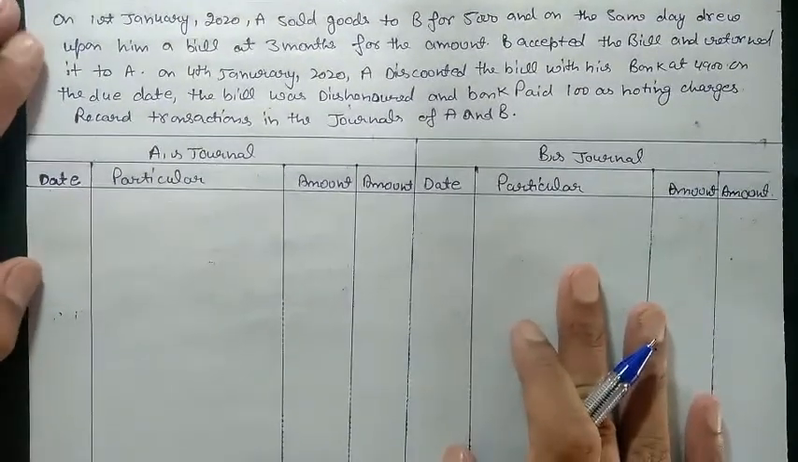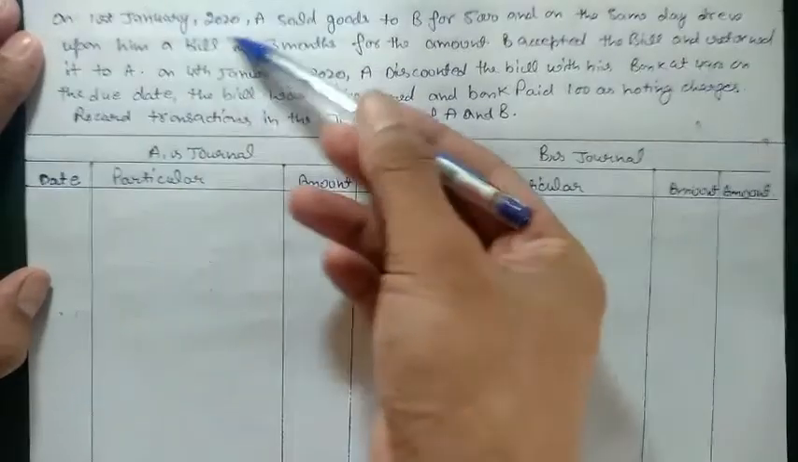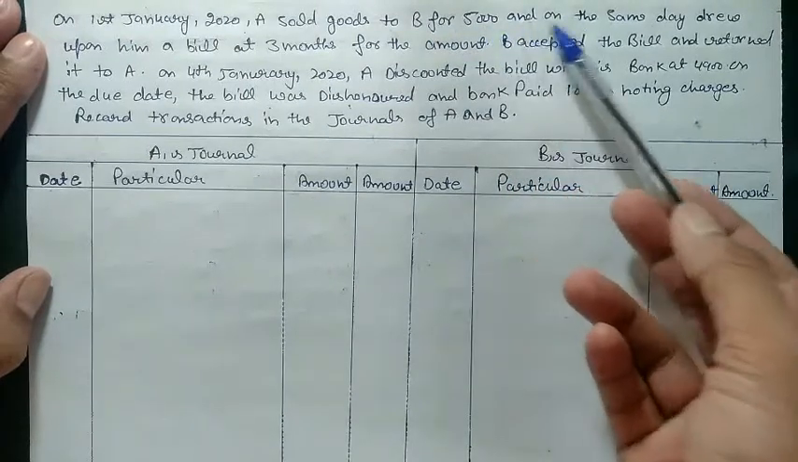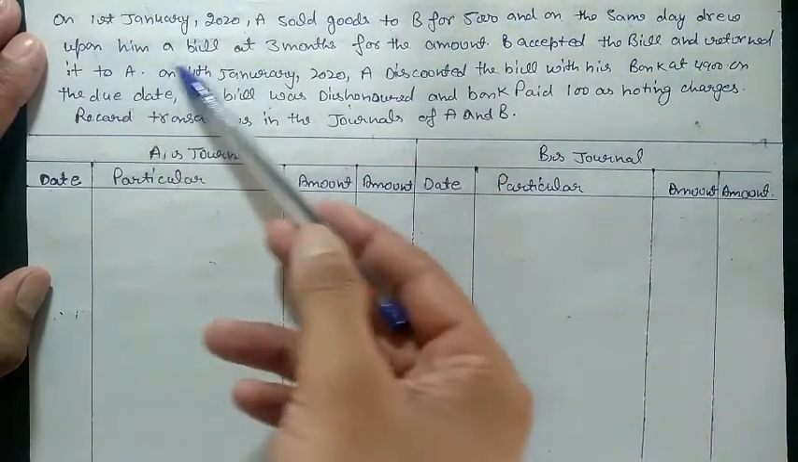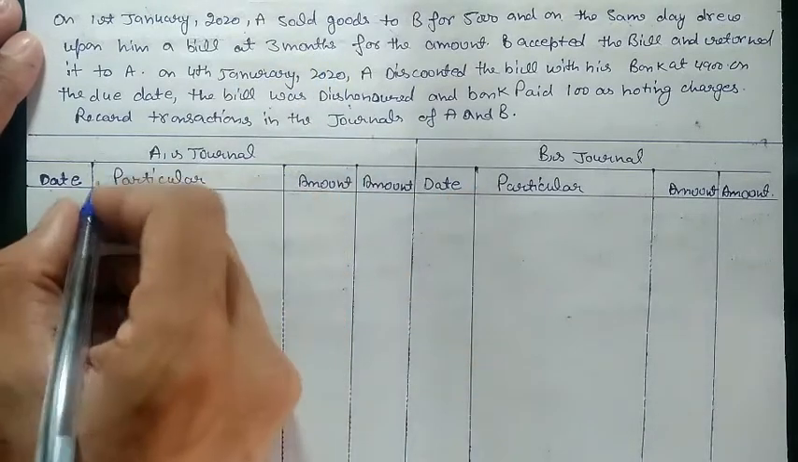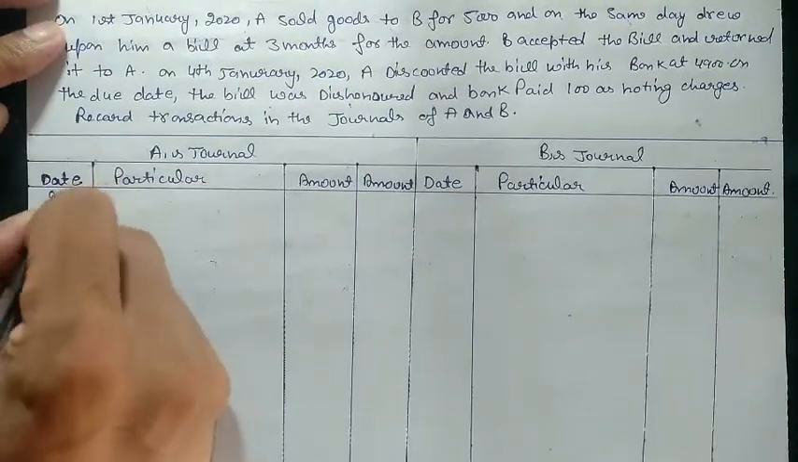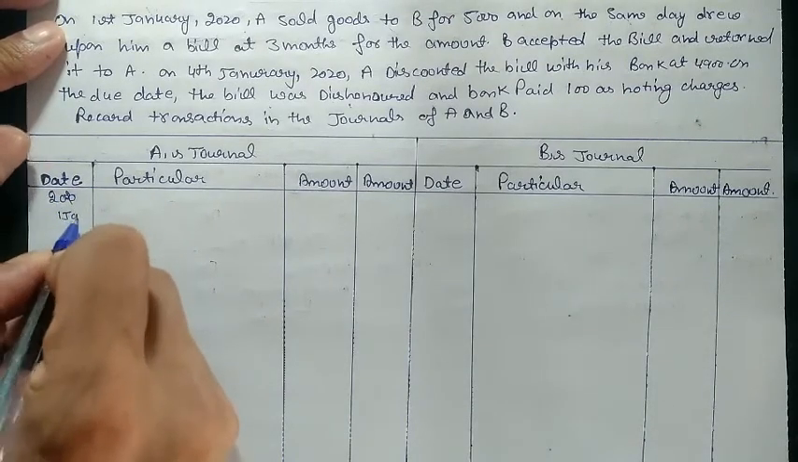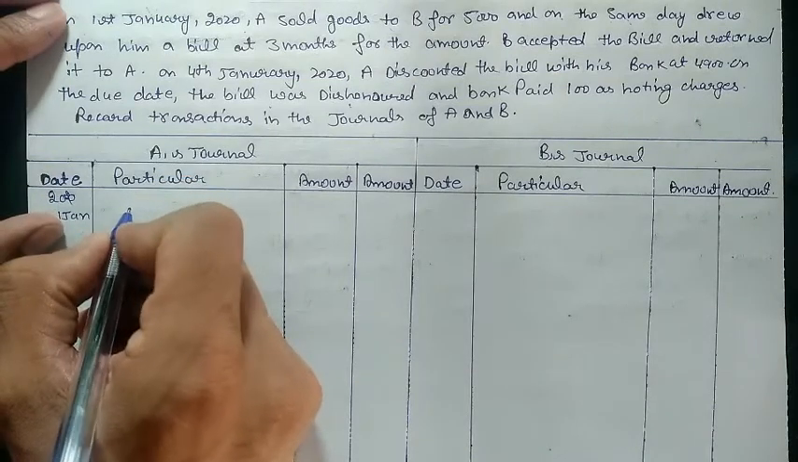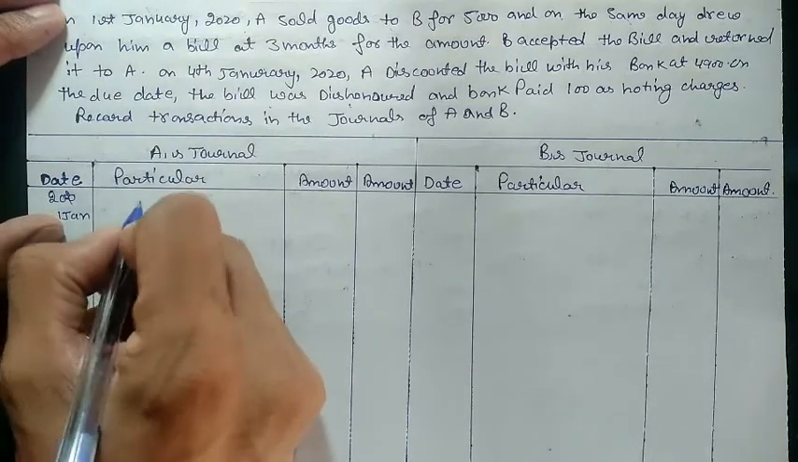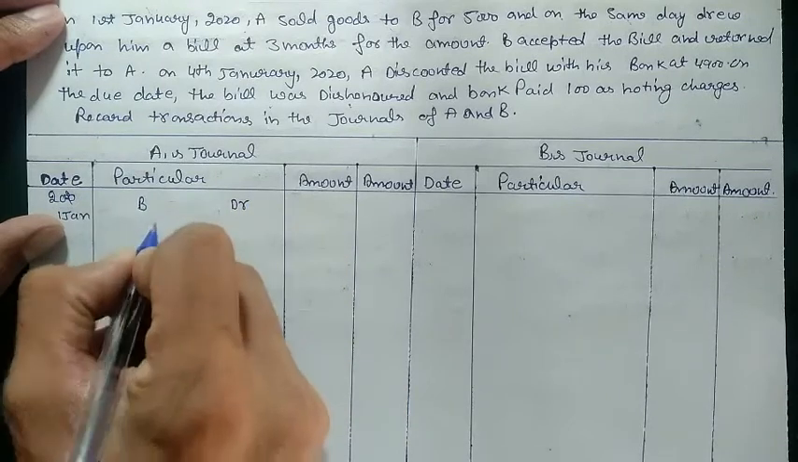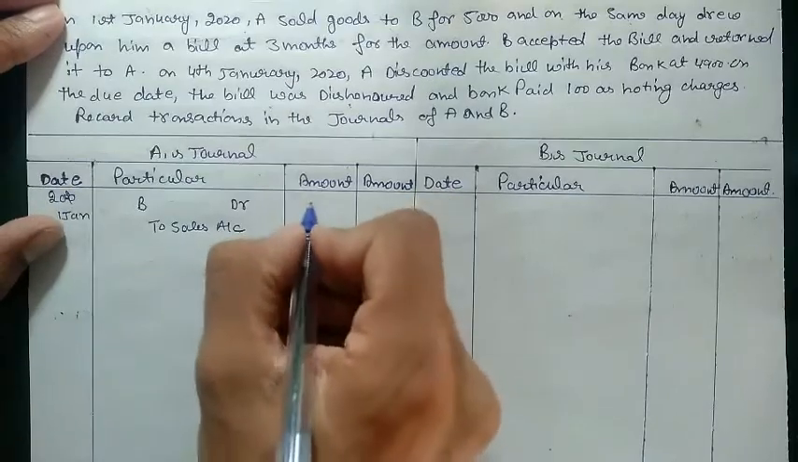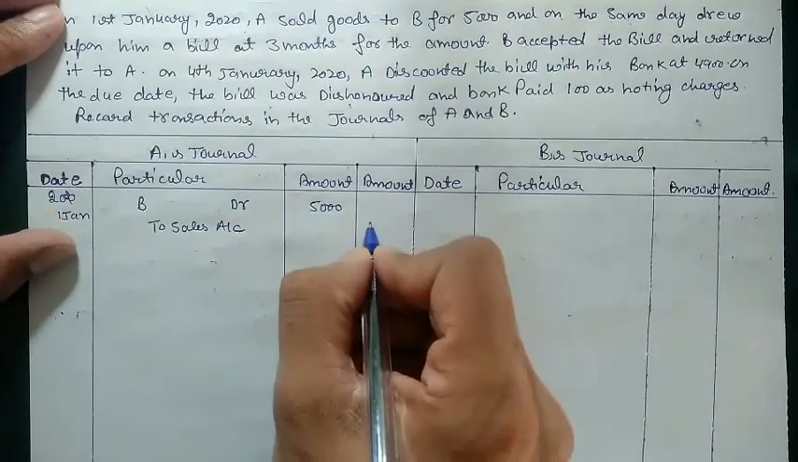So we will start our question from the entry of sale. On the 1st January 2020, A sold goods to B for 5,000 and on the same day drew a bill upon him for 3 months. So, on 1st January, A sold goods to B, so the entry will go in the name of B. B debit to sales account, and the amount is 5,000.